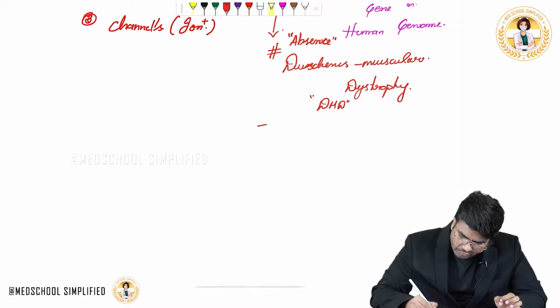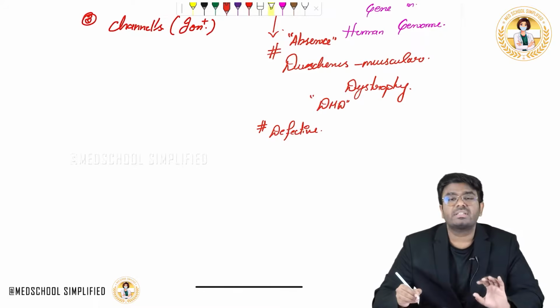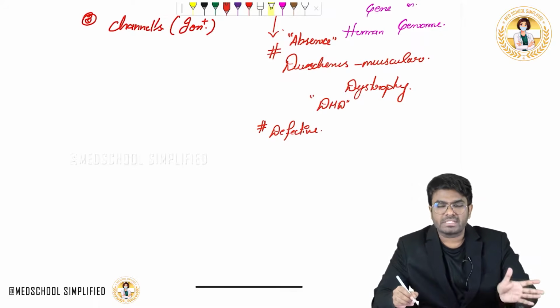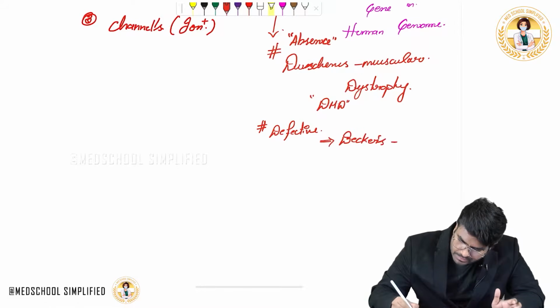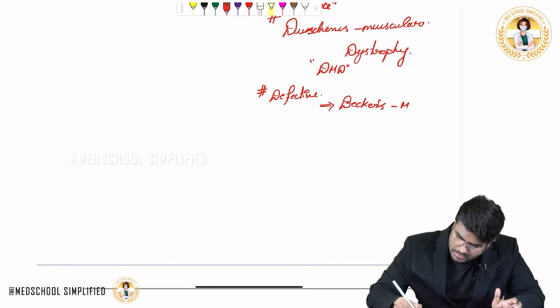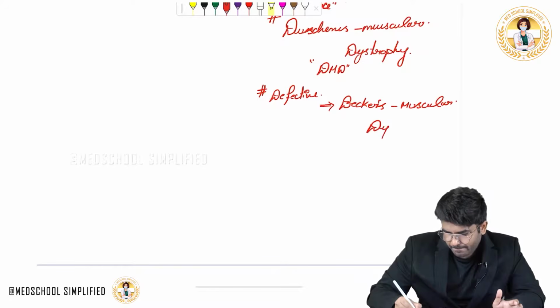Now, if this dystrophin is defective, not complete absence, defective, then it is going to cause a disease called Becker's muscular dystrophy.